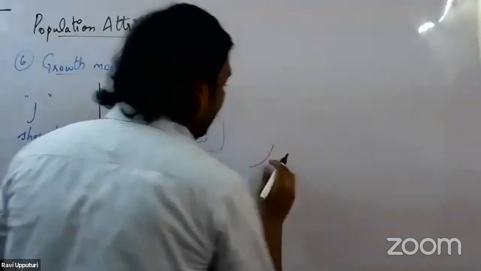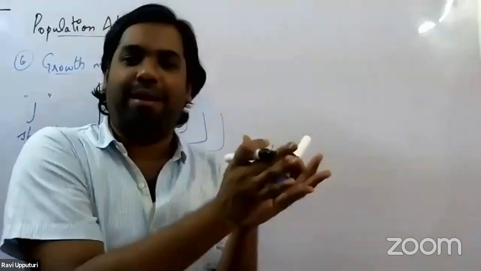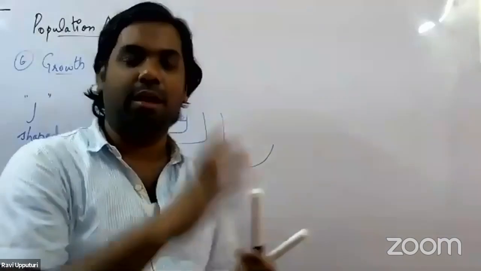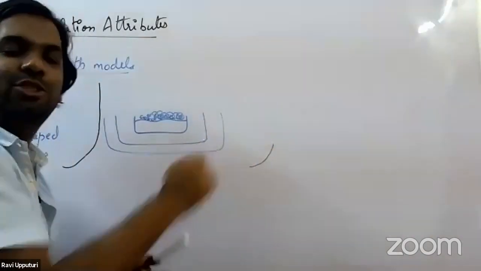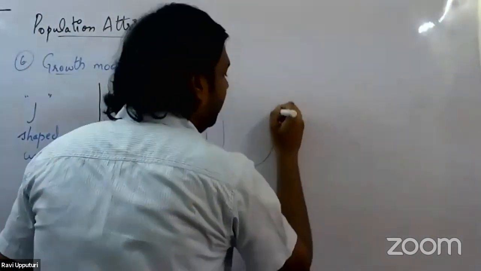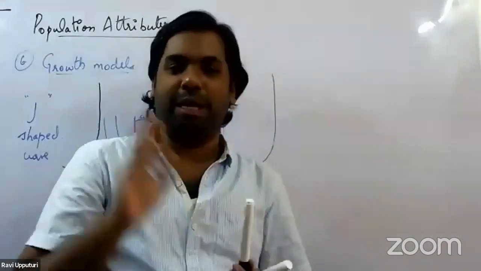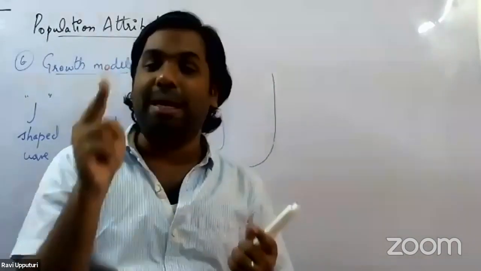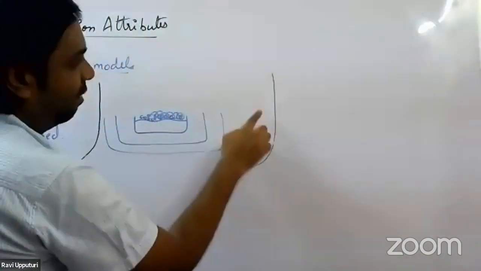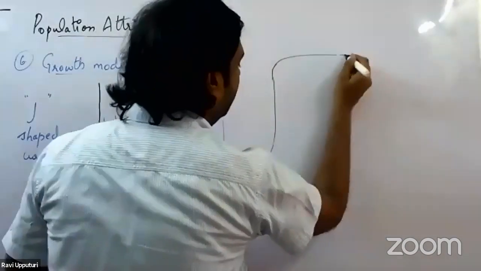Initially, again, the growth will occur at a slower pace. Suppose a particular organism has gone to a new habitat. For that organism to adapt to a new habitat, it usually takes some time. So the growth initially will be slower. But once it has adapted to that condition, the growth will be in a geometric manner. Once it reaches one particular stage, once the resources are limited, when we say resources, we are majorly talking about two resources. One is food, the second one is space. Once the food and space become limited, at that point of time, rather than going up, the curve will start moving somewhat like this. Right?